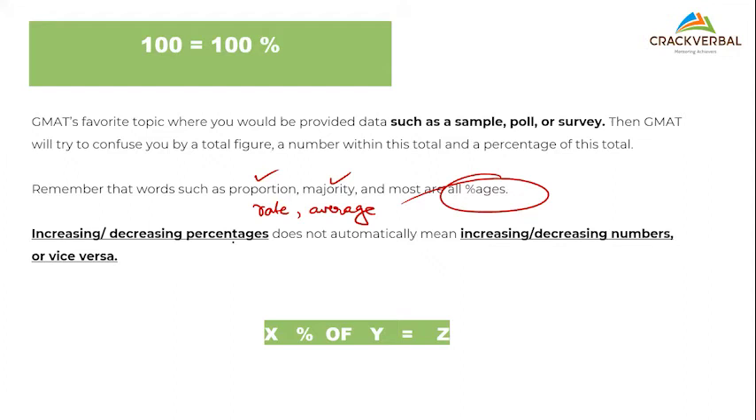So please remember, increasing and decreasing percentages does not automatically mean increasing or decreasing numbers, or vice versa. If percentages are going up, I cannot say the number is necessarily going up. They are not directly correlated. So if I say X% of Y, can I necessarily say that if this is going up, this will also go up? No, I cannot say that.